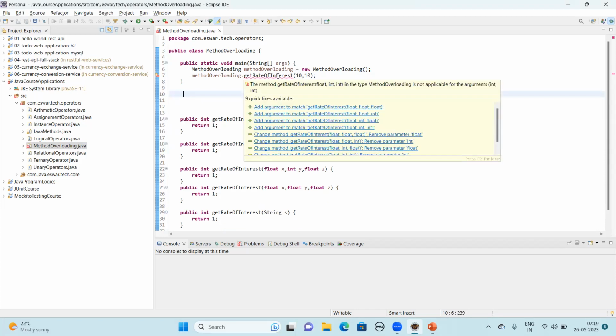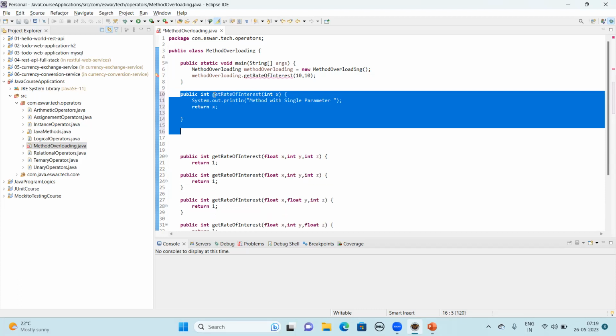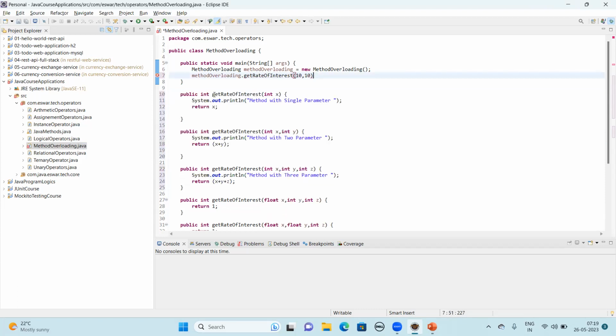It says the method get rate of interest, and it keeps showing the next level of method signatures. You see this rate of interest float int is there, but you are passing two integer values. There is no such method like that. The compiler will keep checking which method signature is available and what you are trying to call.